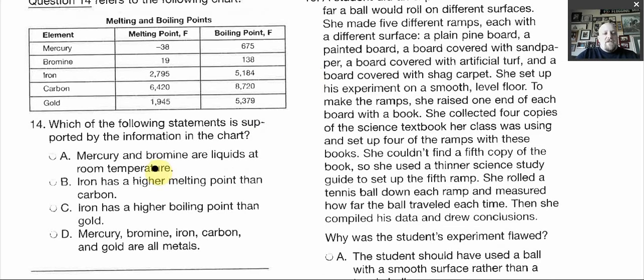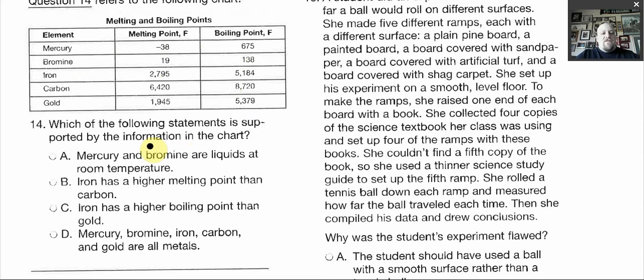Which of the following statements is supported by the information on the chart? So you look, these are the melting points, for them to become liquid, basically. It's extremely high for iron, carbon, and gold. And their boiling points are also extremely high. Mercury and bromine, pretty average, pretty low temp. Room temperature, just so you know, is about 70 degrees. So it's just kind of good to know. Sometimes it'll ask you questions about room temperature. It's usually about 70 degrees.